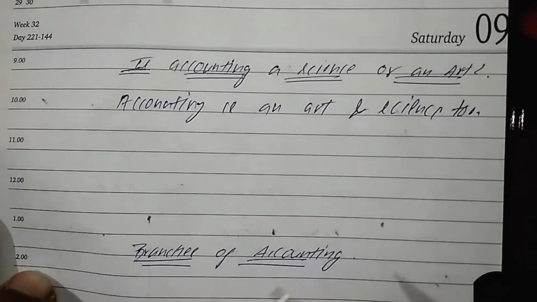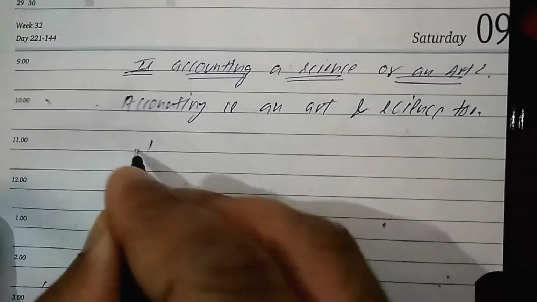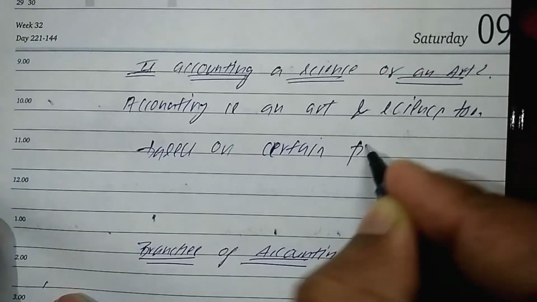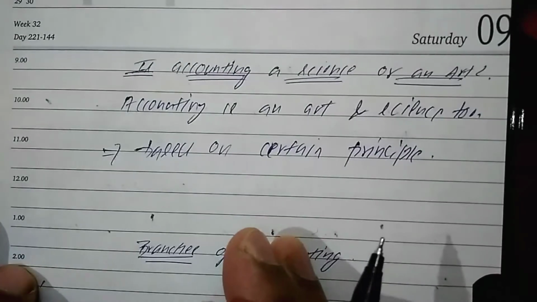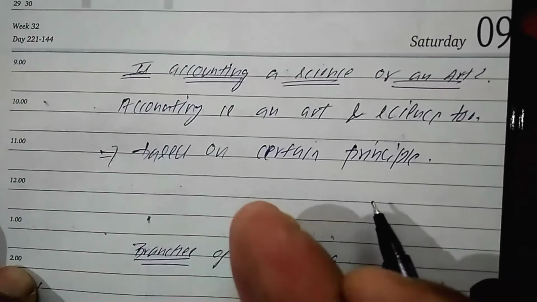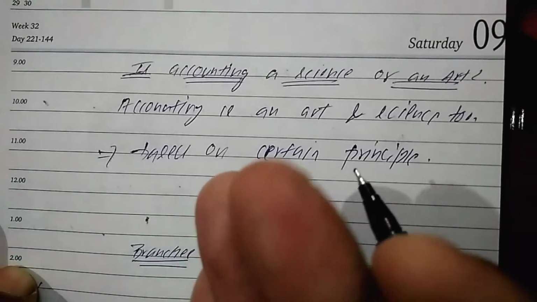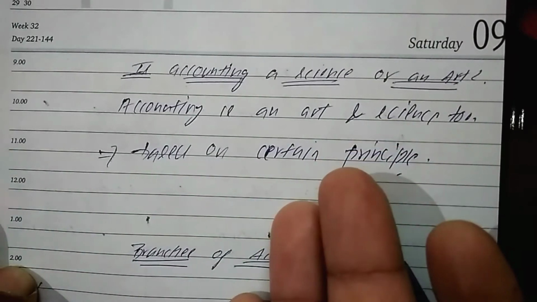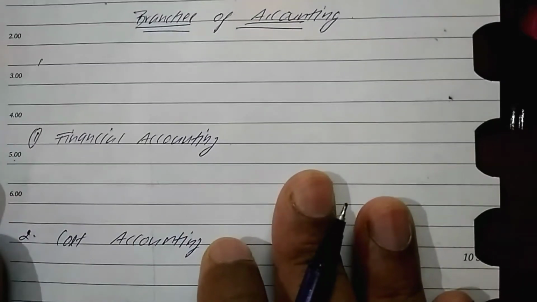It is a science also. Why is it a science? Because accounting is an organized knowledge which is based on certain principles. So anything which is based on certain principles, that is a science. So we can say that accounting is an art as well as a science too. Why is it an art? Because applying of the knowledge is done. The second one, it is a science because it is based on certain principles. So accounting is both an art as well as a science.